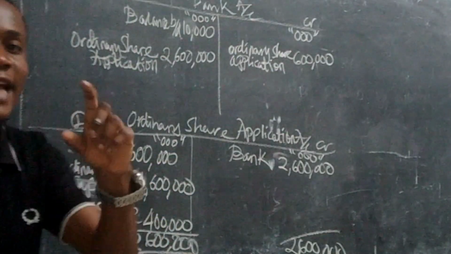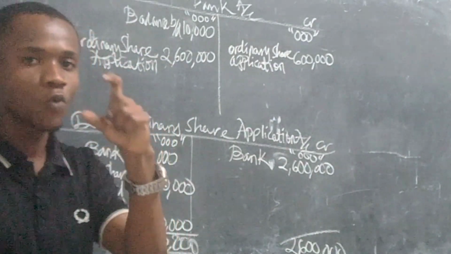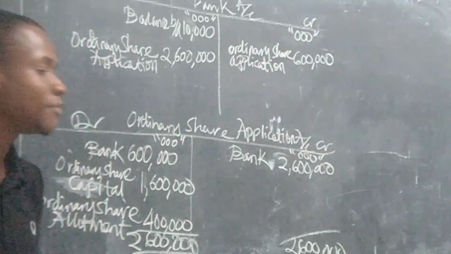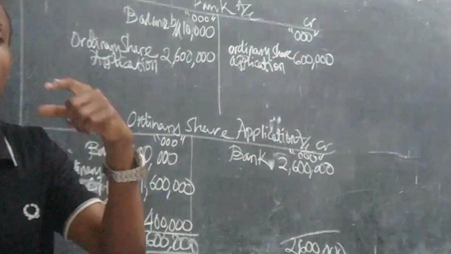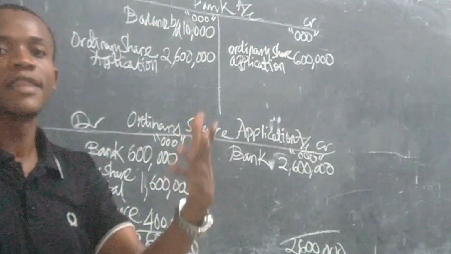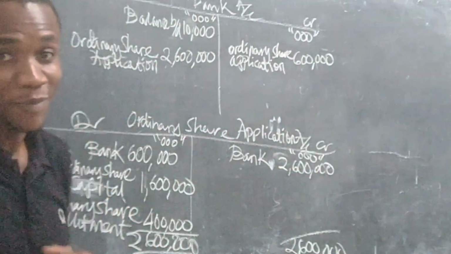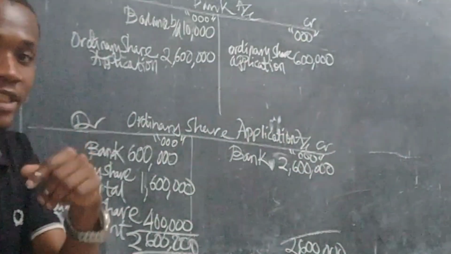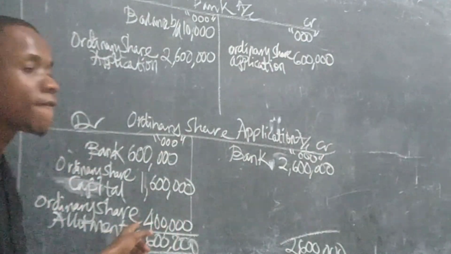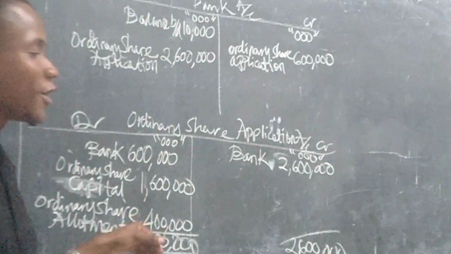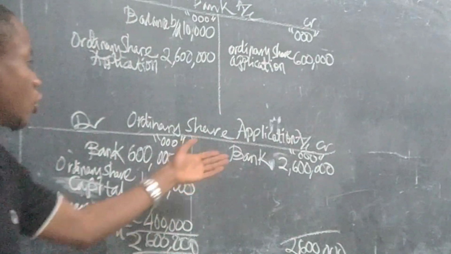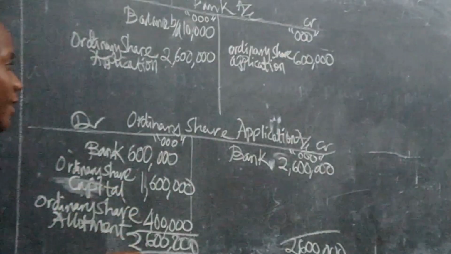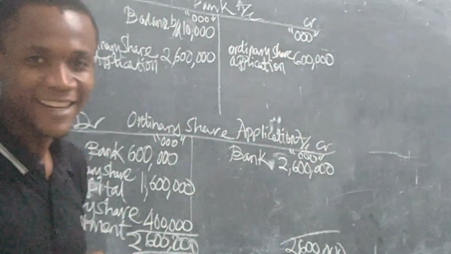After that, the excess shares, which in our question was 10 million, will be used to pay the next stage, the allotment stage. So 10 million times 40 shillings per share, you get 400 million. Your account is now done, because this side equals this side, hence application money received.